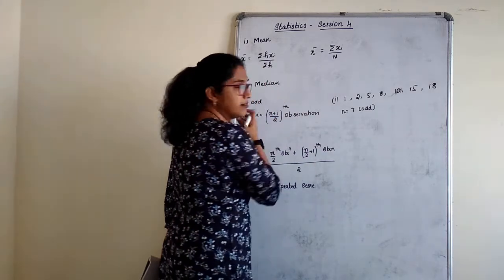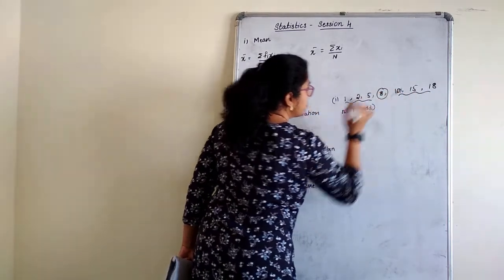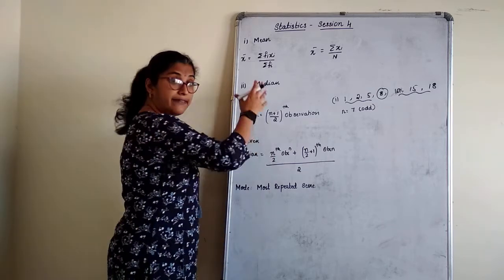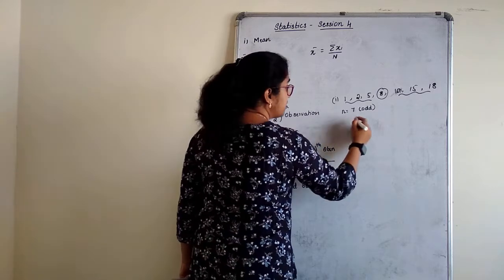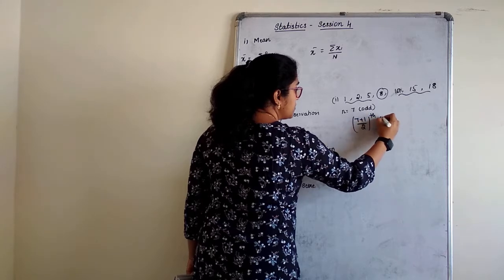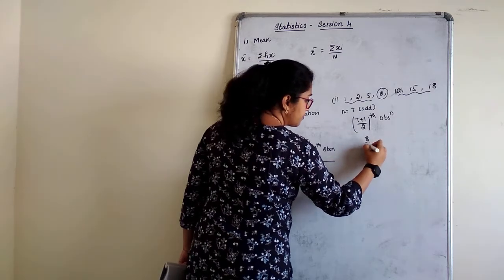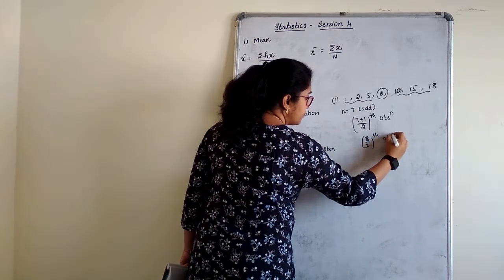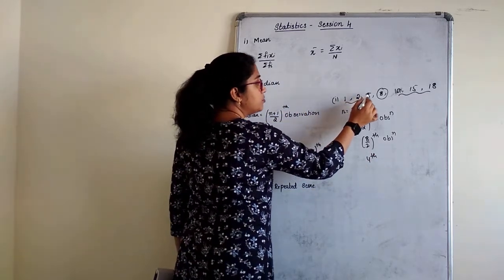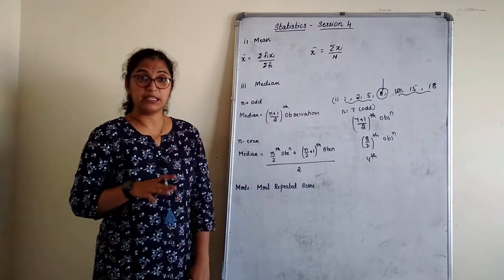If it is odd, I'll tell you how to find the middlemost score. What is the middlemost score? Middlemost score is 8. It is the median. That's the actual rule to find. But formula wise, children, we have to follow this method only. 7 plus 1 by 2 observation: 7 is the number, plus 1 is 8, by 2 is 4, which is the 4th observation. Count the 4th observation: 1, 2, 3, 4. Answer is 8. Understood how? This is how we calculate median.